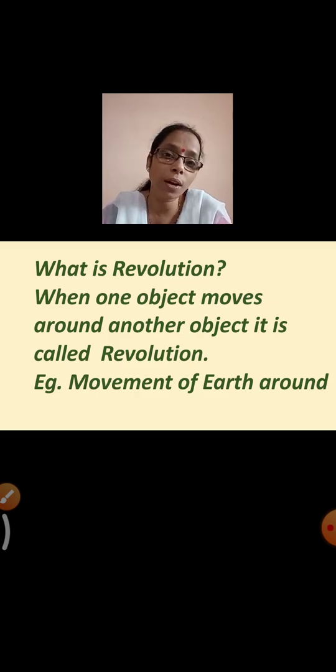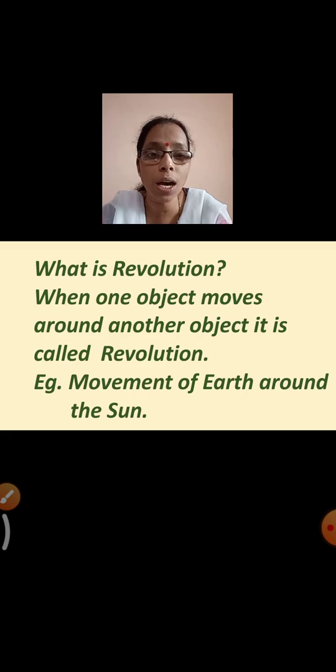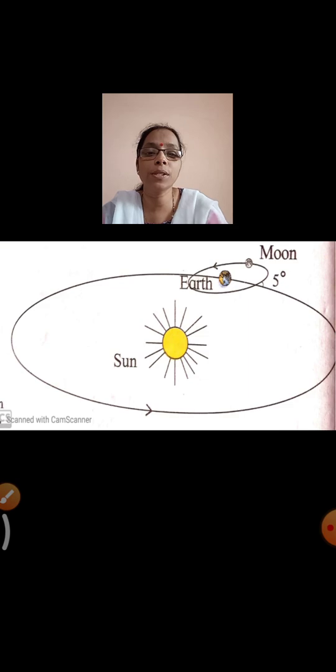When it moves around its own axis, it is rotation. So example of revolution, you'll find that the movement of earth around the sun is called as revolution, and the movement around its own self is called as rotation. Yes, just have a look at the picture. So this is an example of revolution, right?